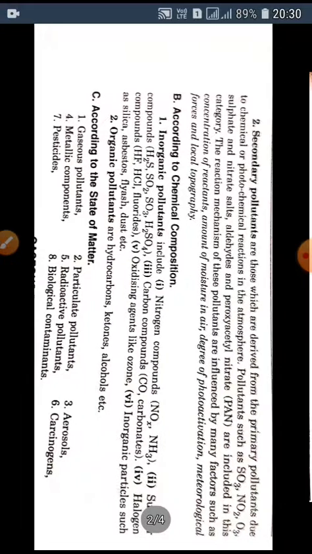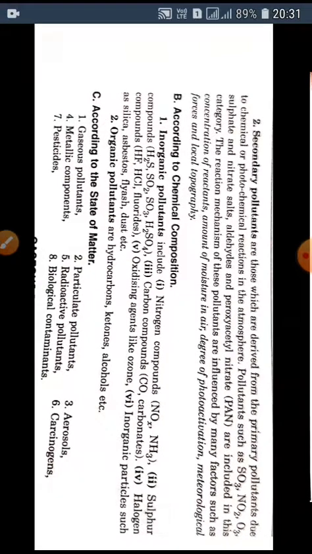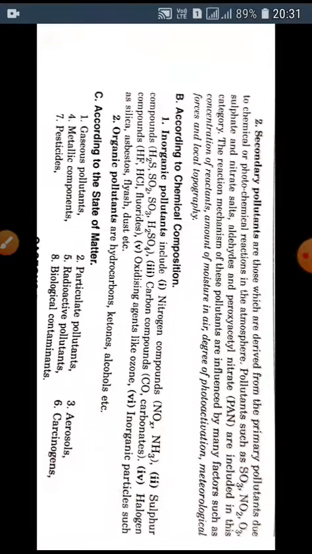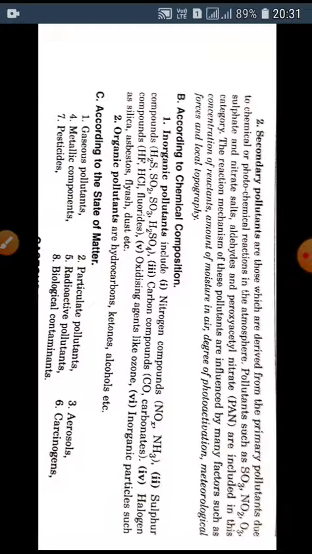The second type of pollutants, according to chemical composition, are the organic pollutants, and they include hydrocarbons, ketones, alcohols, and nearly every type of organic compound. The third method used for classification of air pollutants is according to the state of matter, and this is considered to be the most reliable.